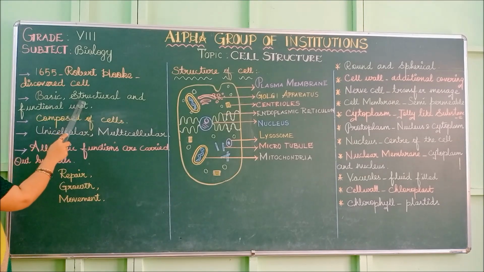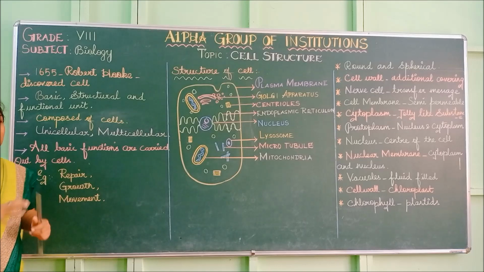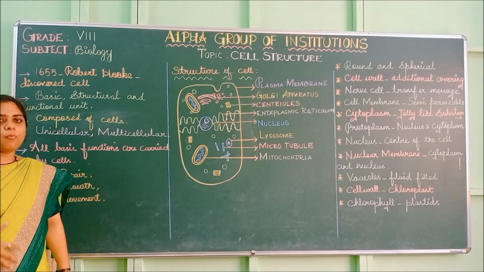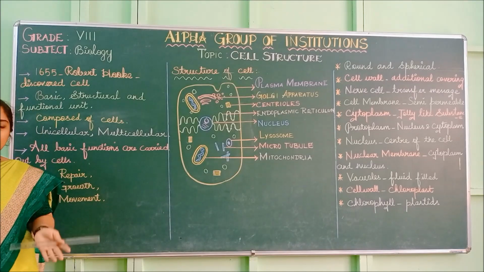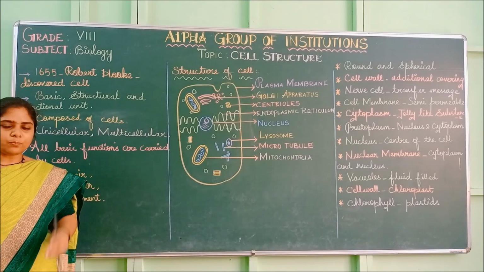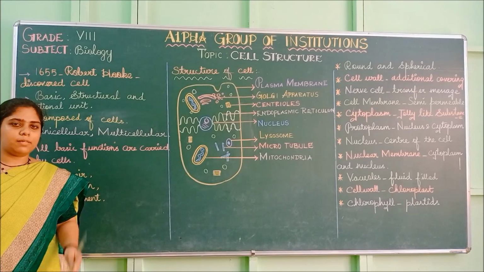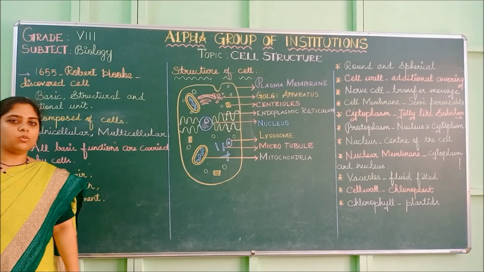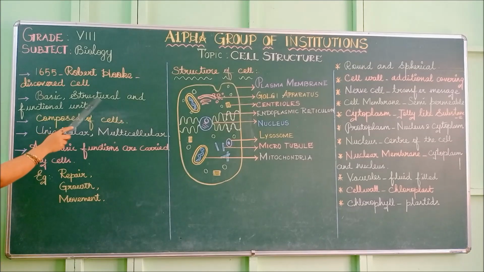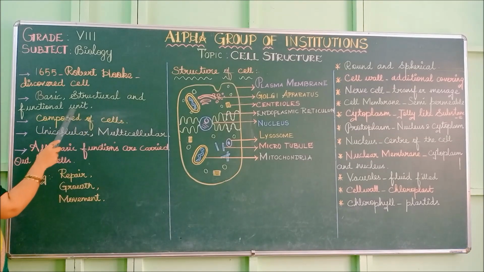Next is structural unit. It forms the structure, the body form of any living thing, the organisms: the overall structure of the human body, the overall structure of animals, the overall structure of the plant forms. So likewise it forms the structure of the life forms. That is why it is called the structural unit.